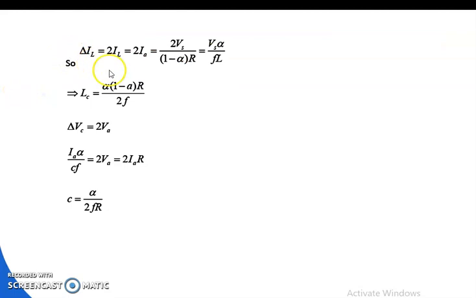So del IL is equal to 2IL, which is equal to 2IA, that is equal to 2 Vs by (1 minus alpha) into R, that is equal to Vs into alpha by F into L. Hence C is equal to alpha into (1 minus alpha) into R by 2F. Del Vc is equal to 2Va, Ia alpha by Cf, that is equal to 2Ia into R. So that implies simply C is equal to alpha by 2F R.